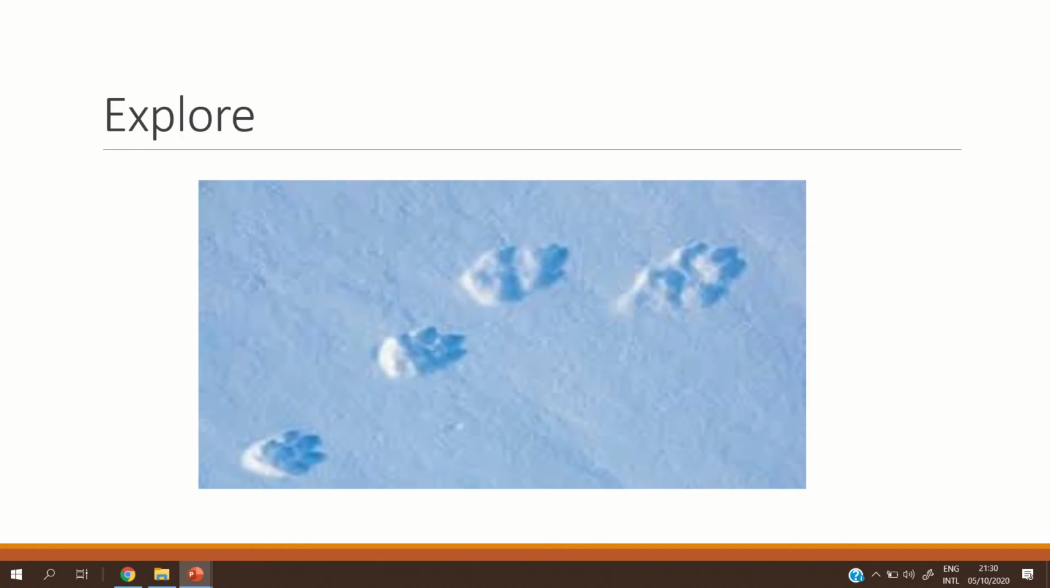Look at this picture. Who can read this picture for me? This is a footprint on the snow. So what about this animal? It may be a monkey. No, I think the monkey doesn't live in the snow. So it may be an elephant. I think the elephant also doesn't live in the snow. So it may be a bear. Yes, the bear can live in the snow.